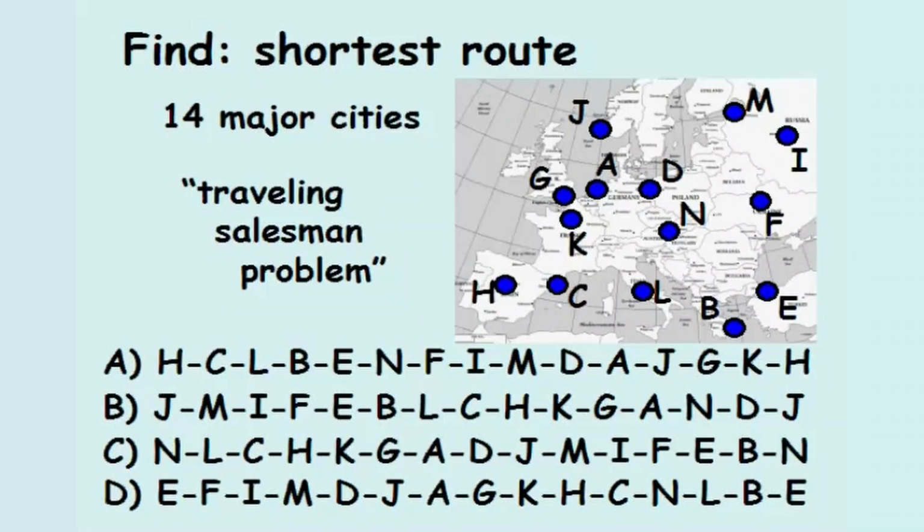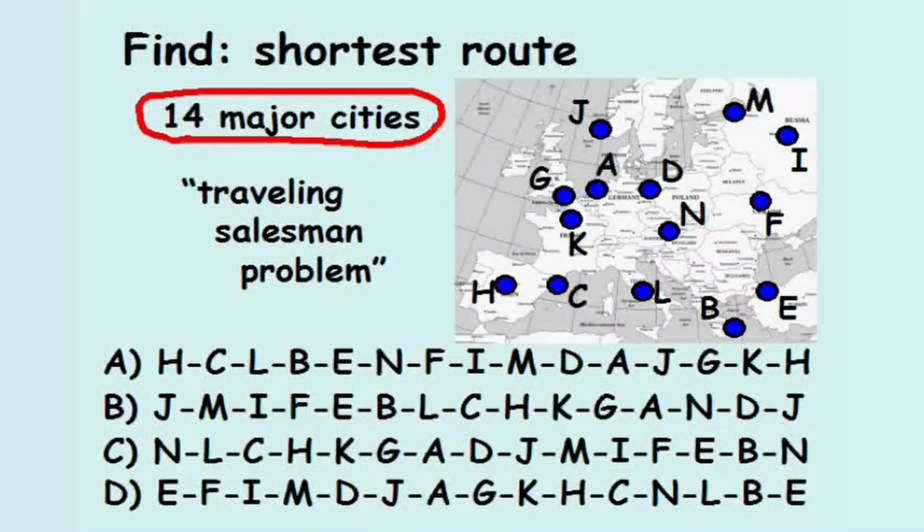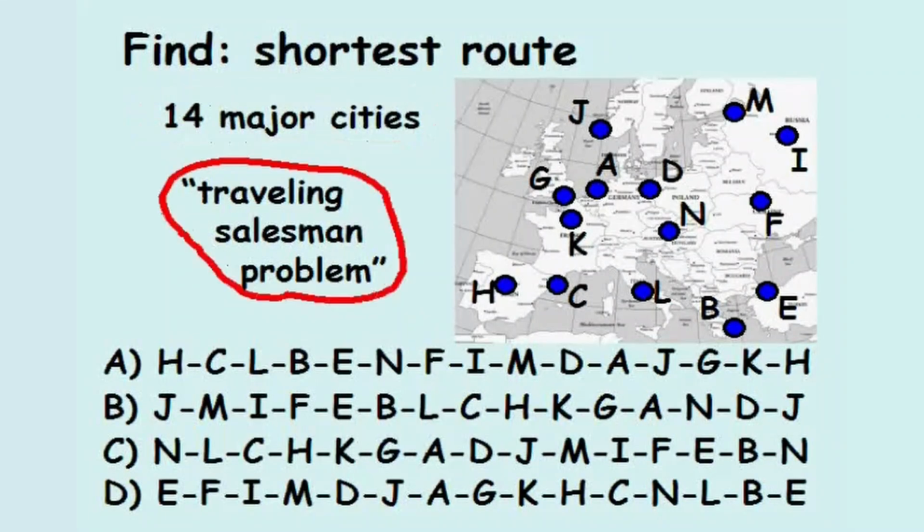Find the shortest route which passes through all 14 major cities and returns to the first city. The traveling salesman problem is one of the most intensely studied problems in computational mathematics, and we'll solve this problem using genetic algorithms.